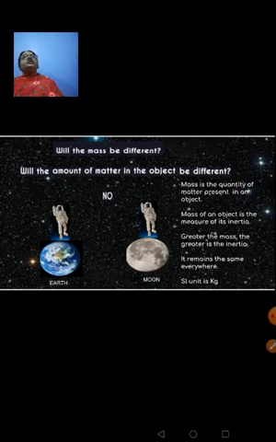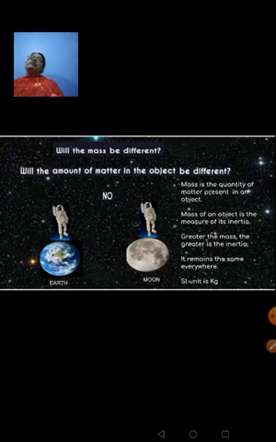So wherever you go, the mass remains unchanged. There won't be any change in the mass, because mass is talking about the quantity of matter contained in an object. When you take a paper, it is made up of so many things. If the same paper is thrown on the surface of the moon, the paper will remain a paper only.